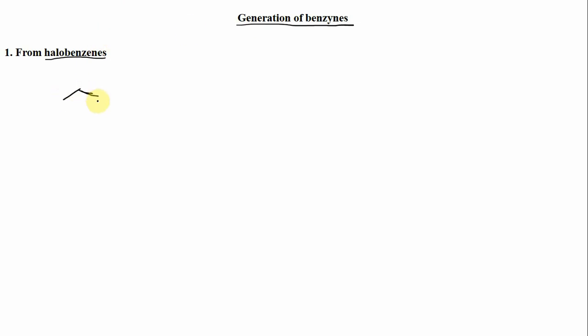Now suppose you have this one. Suppose here X is any halogen, so this is your halobenzene. Here X may be chlorine, fluorine, or bromine. So your X is a leaving group, and at the adjacent position you have a hydrogen as a leaving group. Now when this molecule is treated with a very strong base like sodamide, this is sodamide.